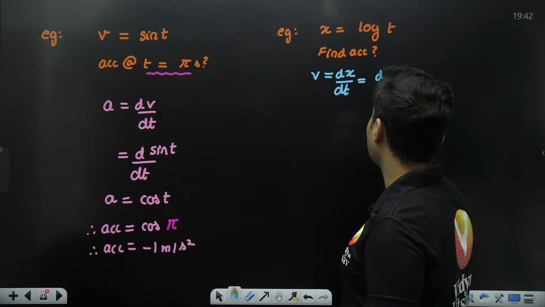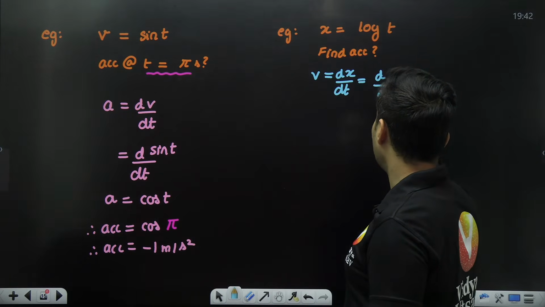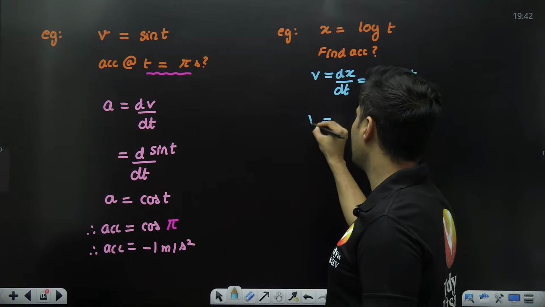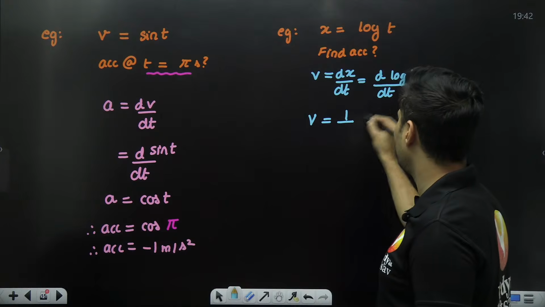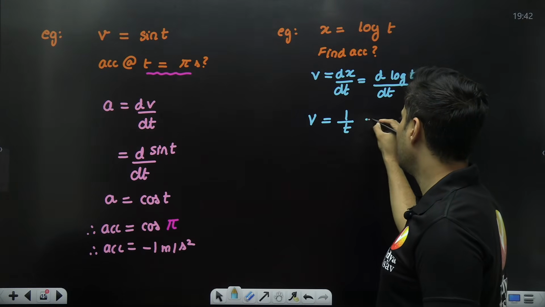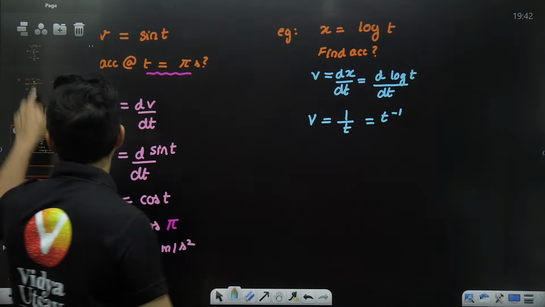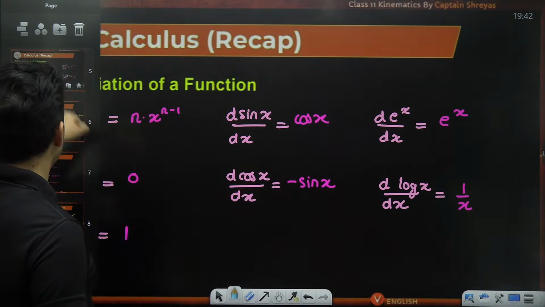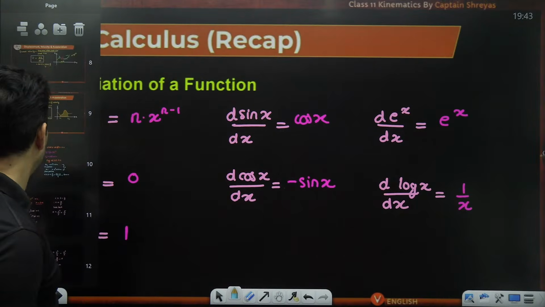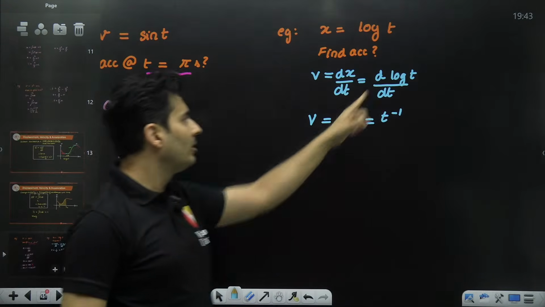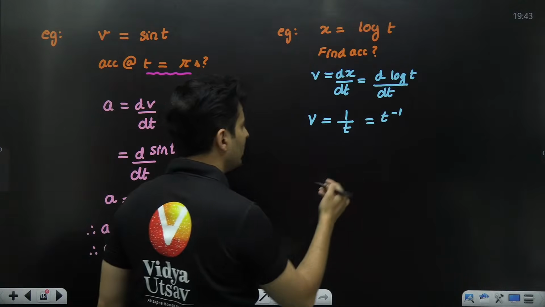So x is nothing but log of t, and you have to find the derivative of it. I just told you the derivative of logarithm is 1 by x. So the derivative of log t will be 1 by t, which is t raised to minus 1 when you take t on the top.